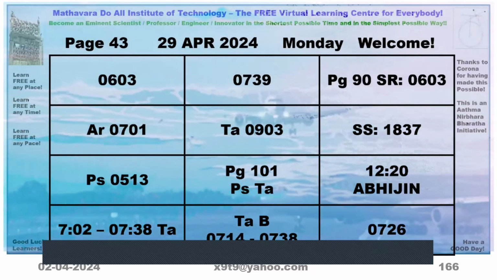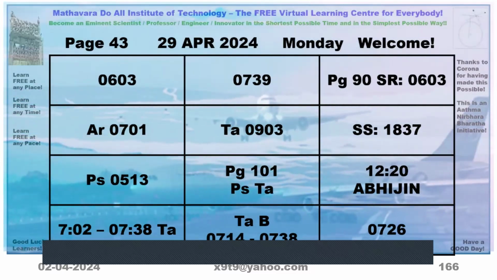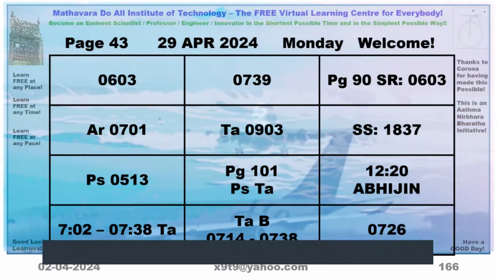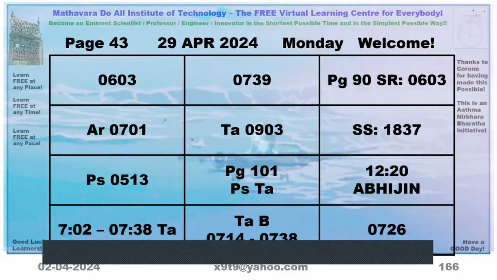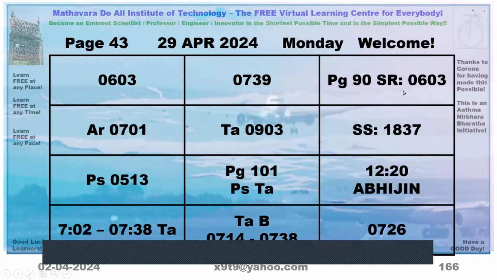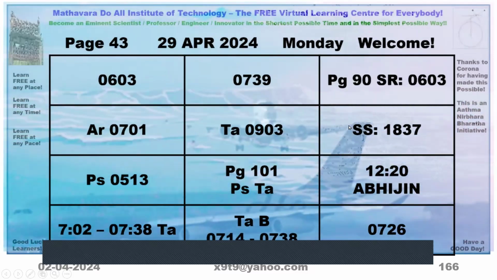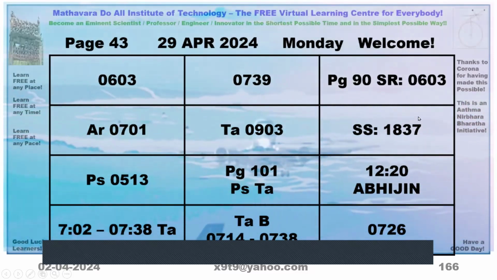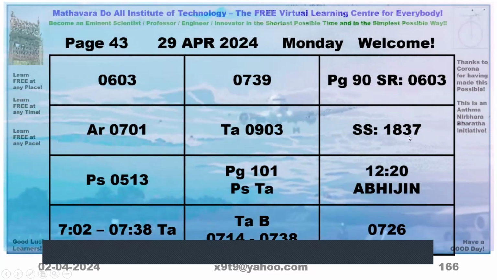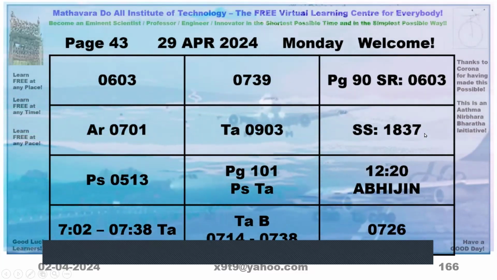Alternatively, there is one more method that is easy to calculate also. What you have to do is, we have to know the sunrise time and sunset time. These are given in page number 90.